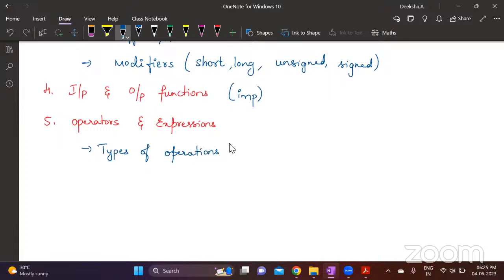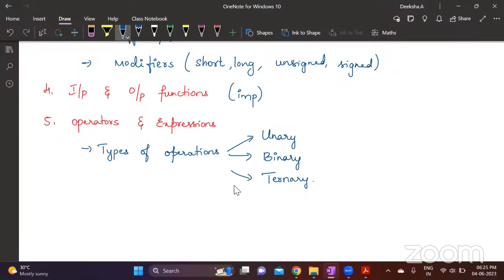If they're asking for 10 marks, then each and every type of operator you have to explain with an example. If it is asked for 5 marks, then you don't have to explain. You can just mention the types of operators with a one-liner for each type. So under types of operators, you have 3 types: unary operators, binary operators, ternary operators.